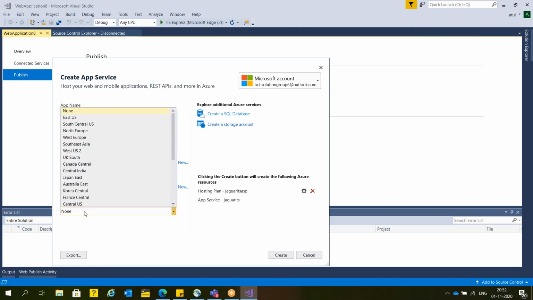In case you want to monitor, here we have the sub-service available that is called the application insight or app insight.